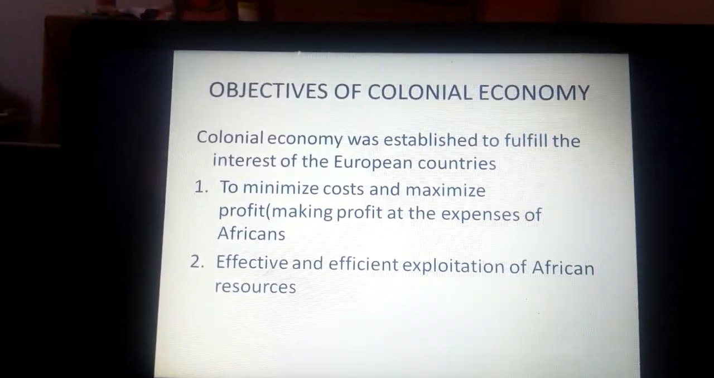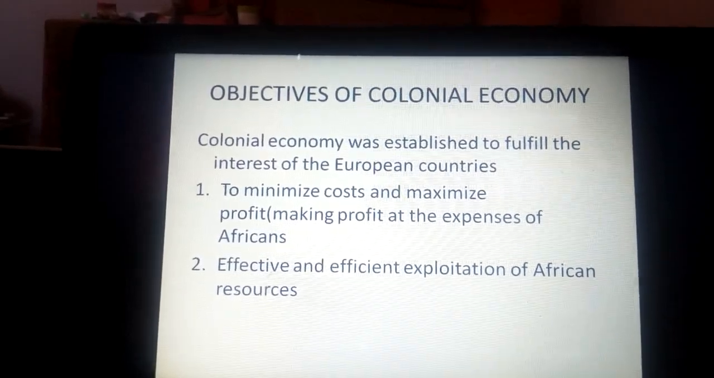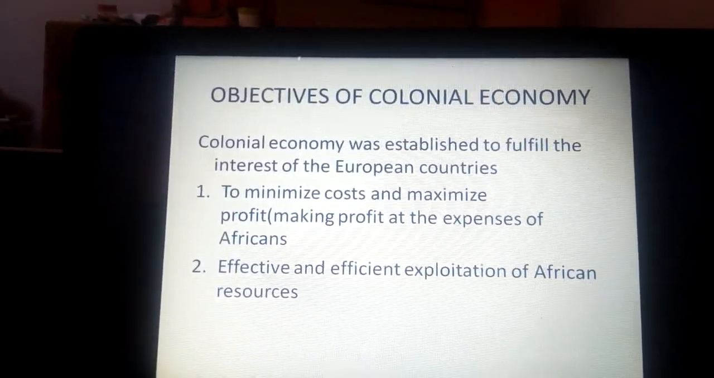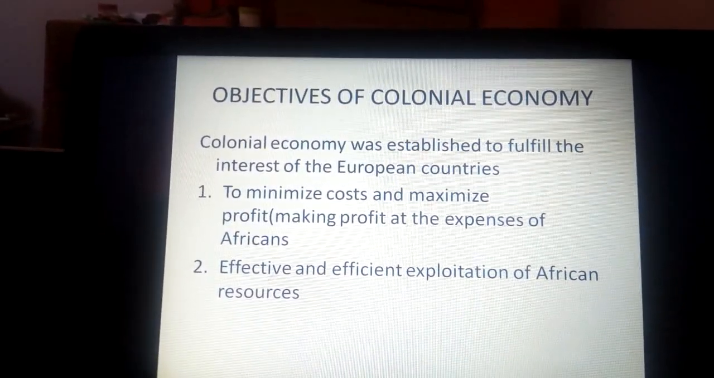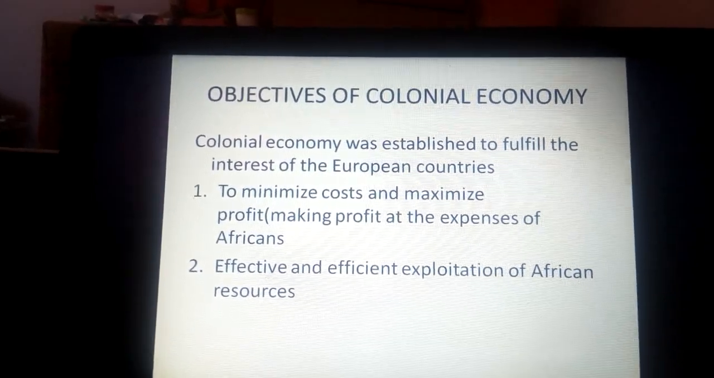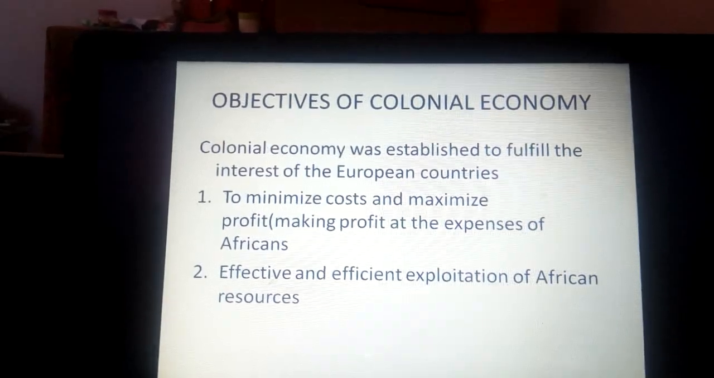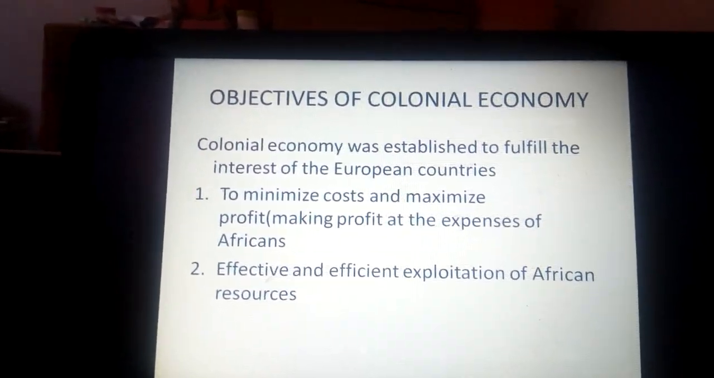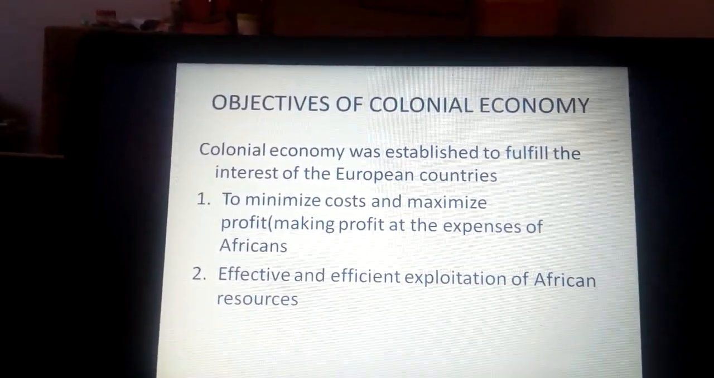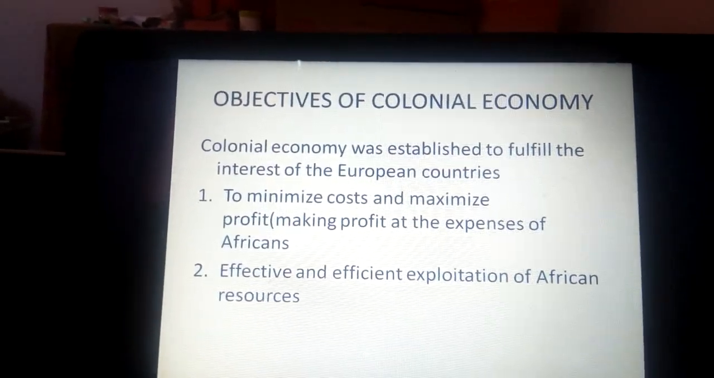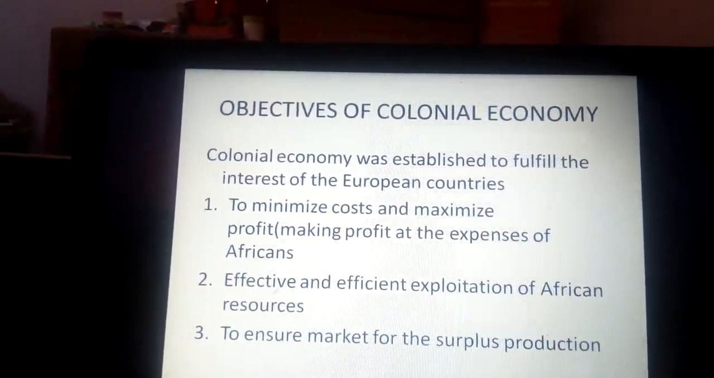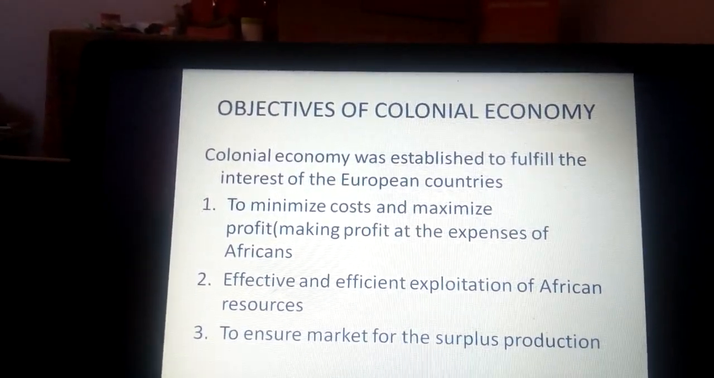Secondly is the effective and efficient exploitation of the African resources. Here we are speaking of the effective exploitation of the African resources like minerals, but also land, which was exploited through agriculture. That is second. Then the third is to ensure market for the surplus production.